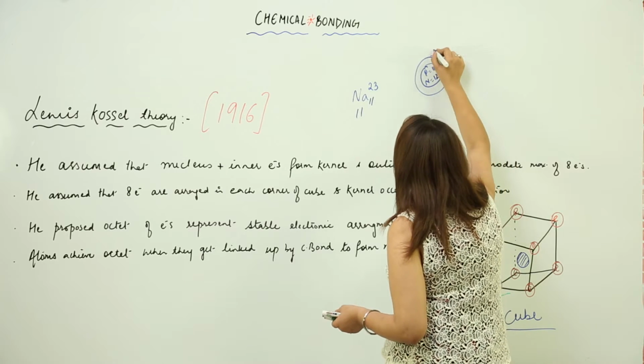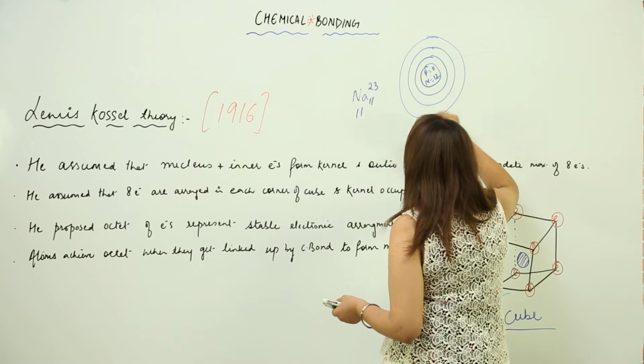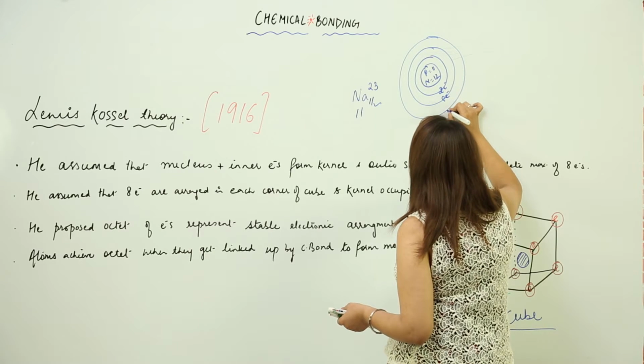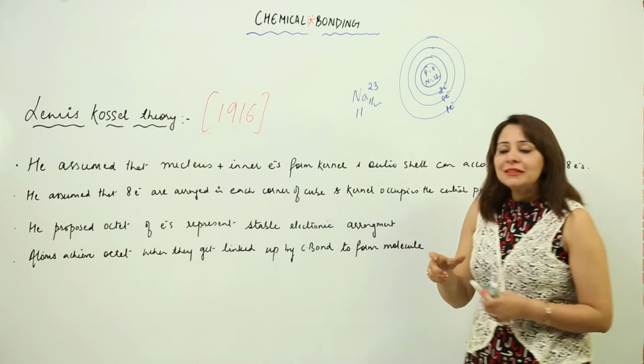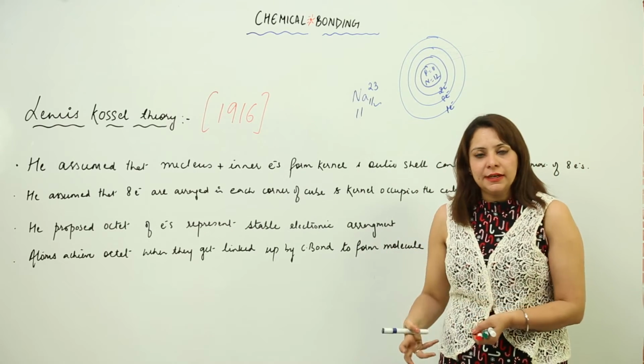There are shells around, orbits, or the energy levels, right? And we are going to distribute the number of electrons here. So let us say 2 electrons, 8 electrons, and 1 electron. So this was the Bohr model actually. So he just stated the reason behind why an atom cannot exist independently, it has to link